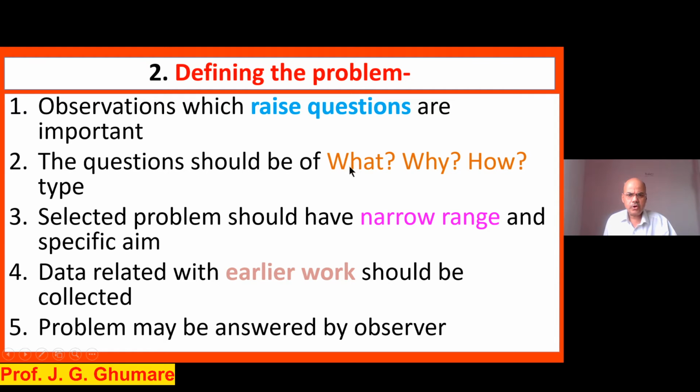So we should have observations with a narrow range, which should be in our control, and we should be able to have a specific aim. Remember, a simple example: leaves of plants are green in color. This is my observation. Now we can raise the question: what makes the leaves green in color? Why are the leaves green in color? How many chemicals are there that make the leaves green in color?